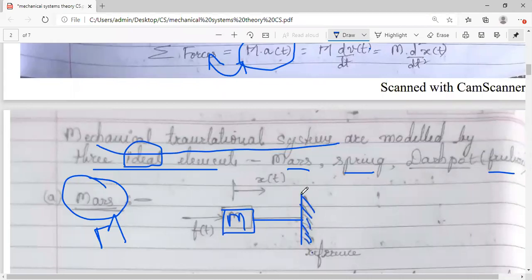Assume that this is a reference, it is grounded, so it is fixed. Only the other end, we don't know what it is, but one end is fixed. Now, if we apply a force on the other side, the direction of force applied is F of t. Either you can take small f or capital F. So force applied is in this direction.